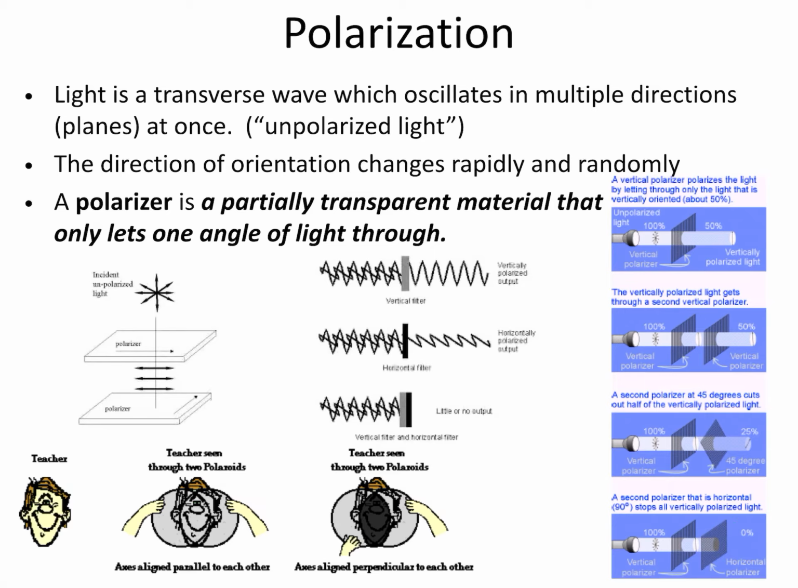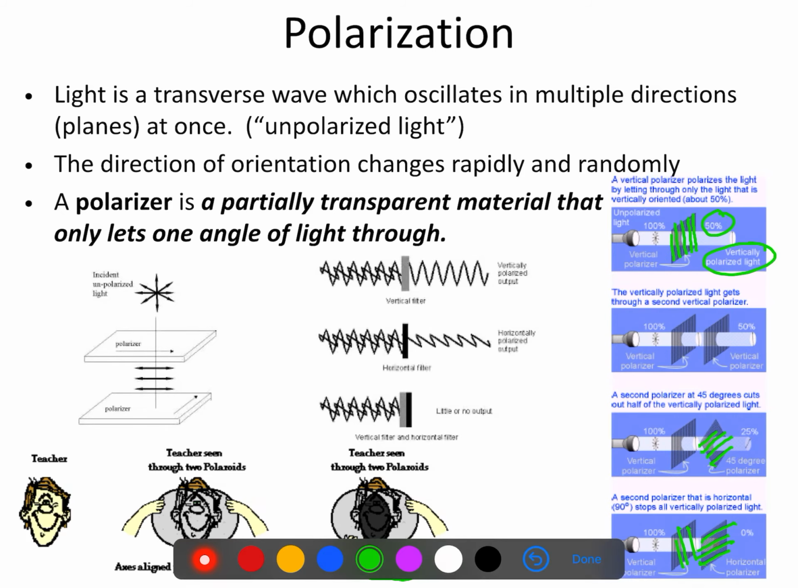This is a demo I would typically do in class, but you can see as the teacher holds the polarizers so that they are perpendicular to each other, meaning we've got vertical and we've got horizontal, when you combine them, they overlap and block everything, right?